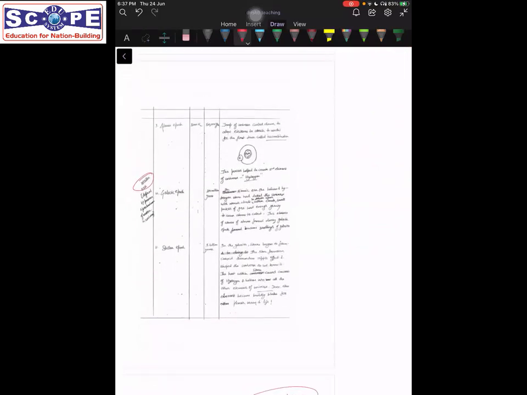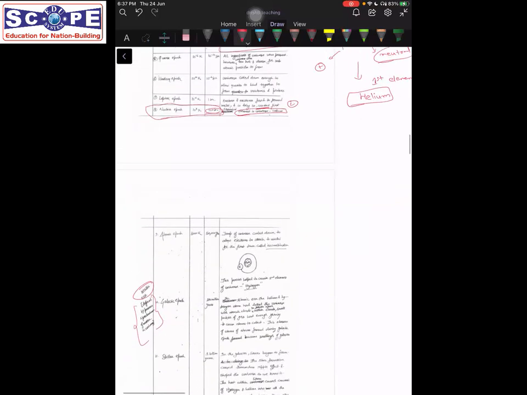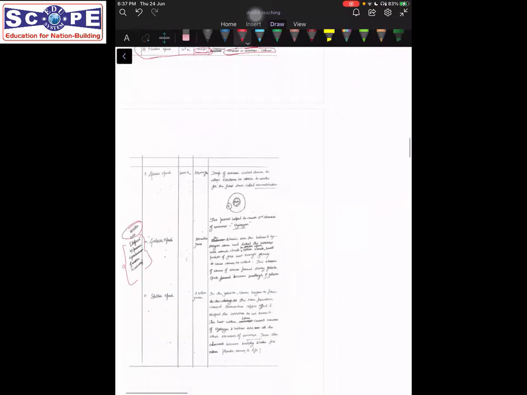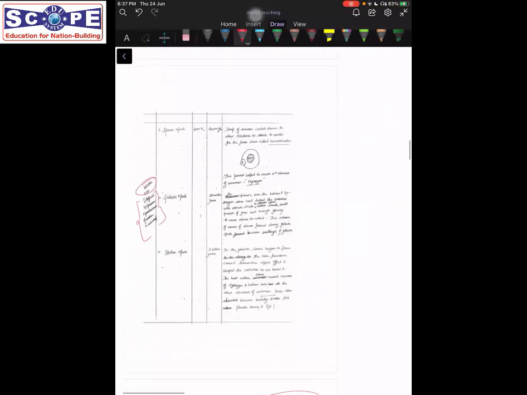Now, what is the matter era? The matter era is that time period in which there was predominance of matter. So now we have seen that quarks and gluons resulted in the formation of protons and neutrons, electrons, and then the formation of the first element, that is helium. So next, what happened was that other elements were formed. The second element that was formed was hydrogen.